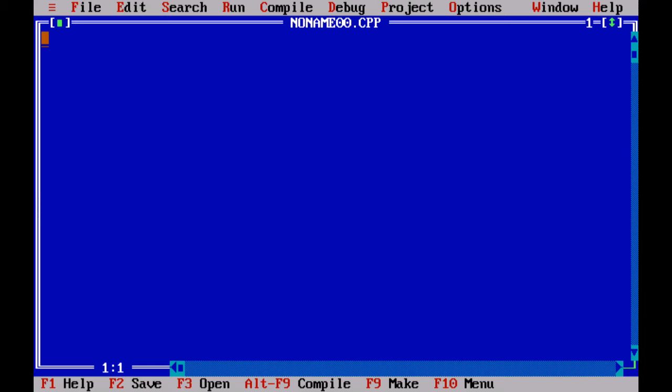So first comes the documentation. Then you have linking, and then you have definition, and then you have main, and then you have sub function.